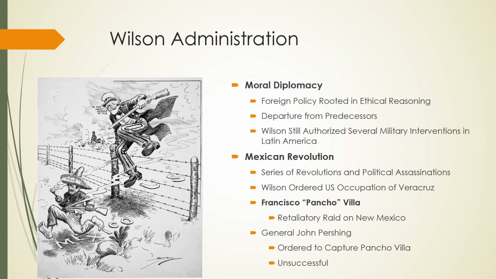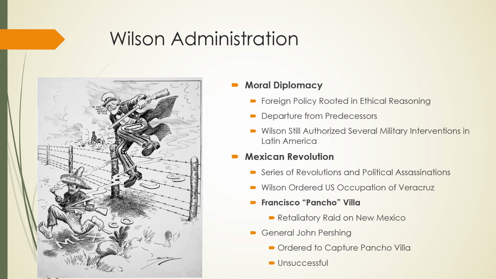We also have the Mexican Revolution. The Mexican Revolution obviously is Mexican history. It's not necessarily American history. But as part of this moral diplomacy, Wilson tried to influence Mexico's election. During the Mexican Revolution, there were several small revolutions contained inside of that, and lots of political assassinations.